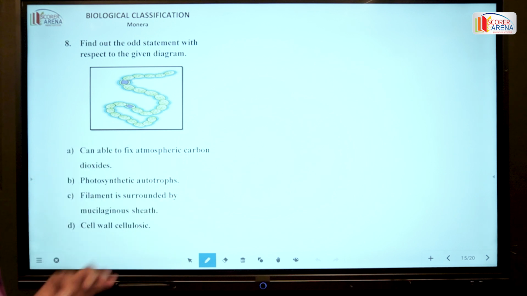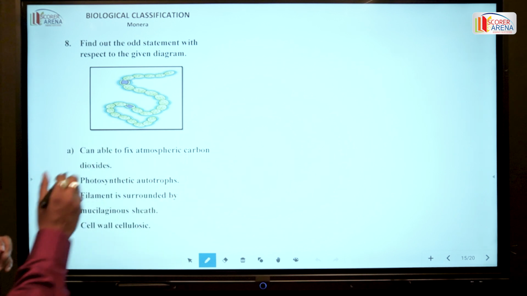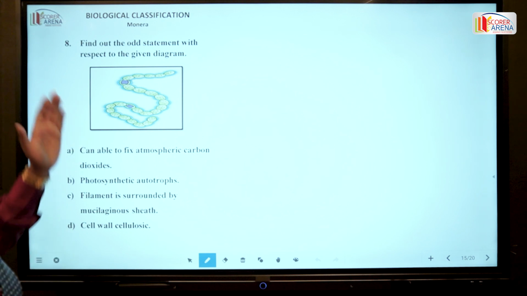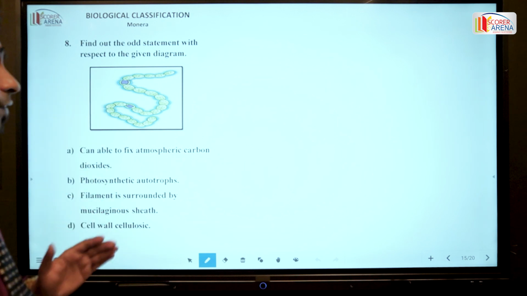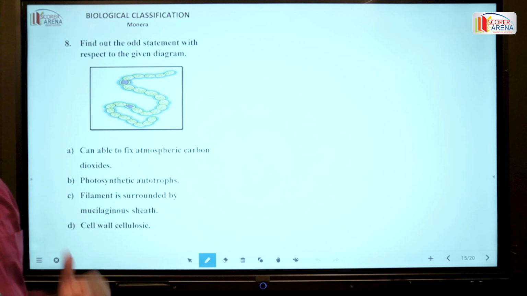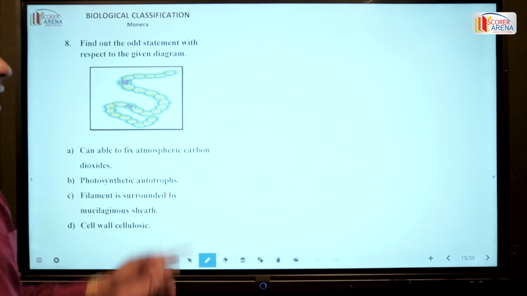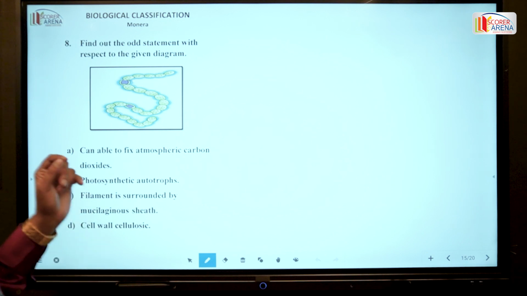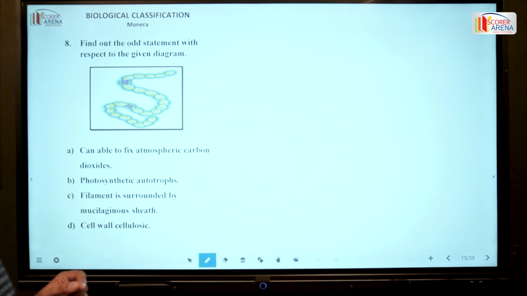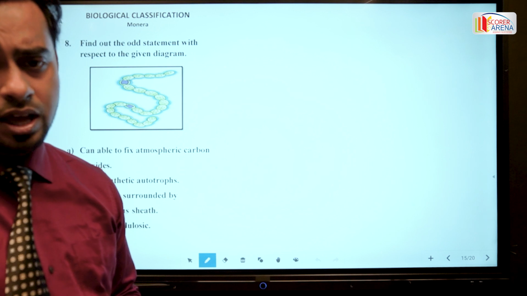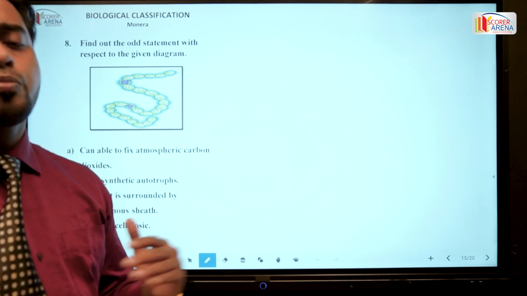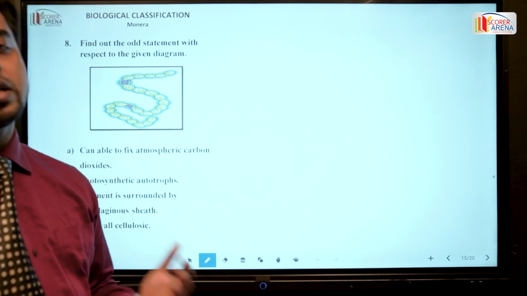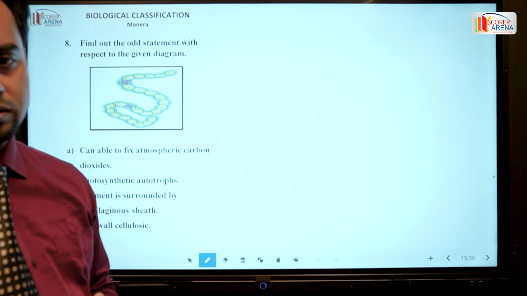Nostoc is a blue-green algae which is capable of fixing atmospheric nitrogen. At the same time, we know that all the members of blue-green algae are autotrophic in nature. That means they can produce their own food by the process of photosynthesis.